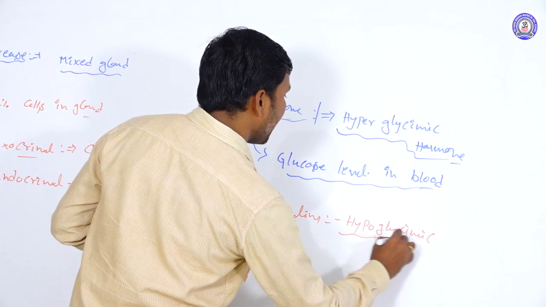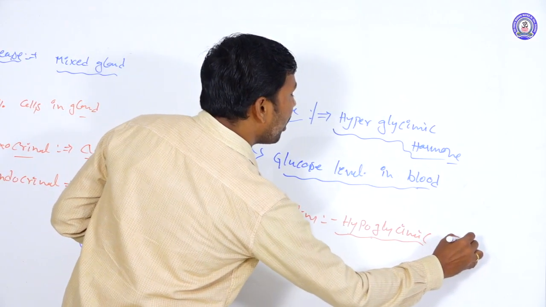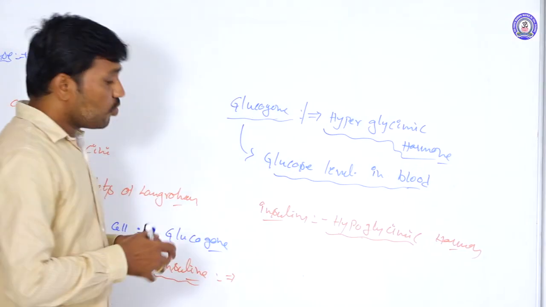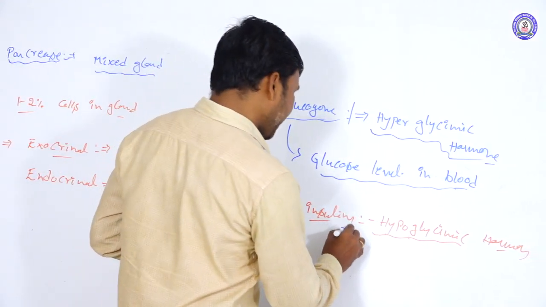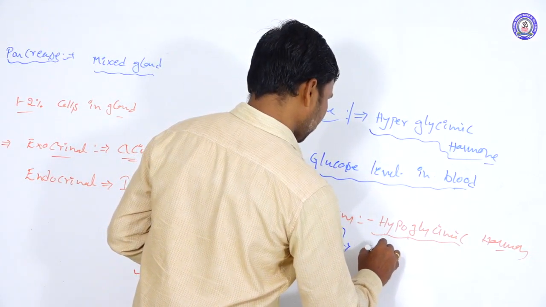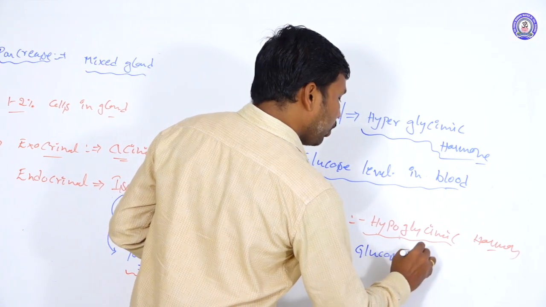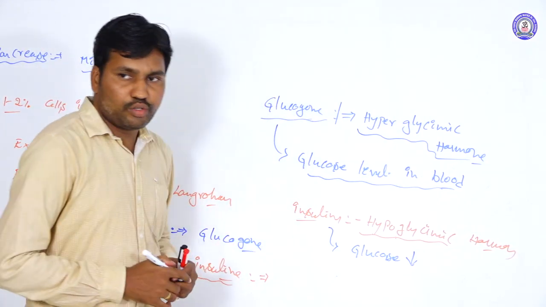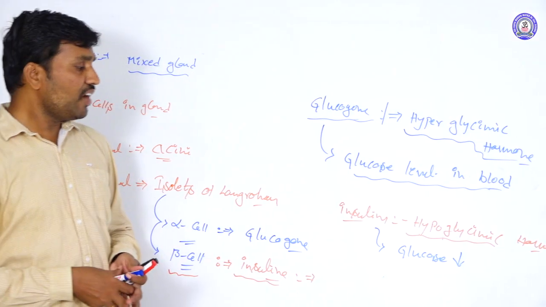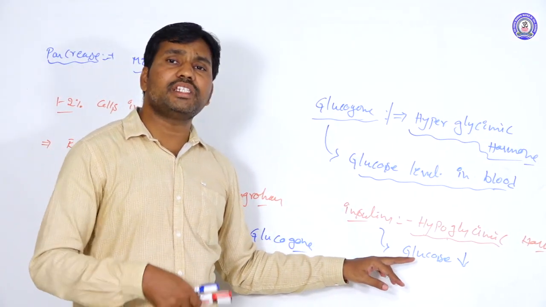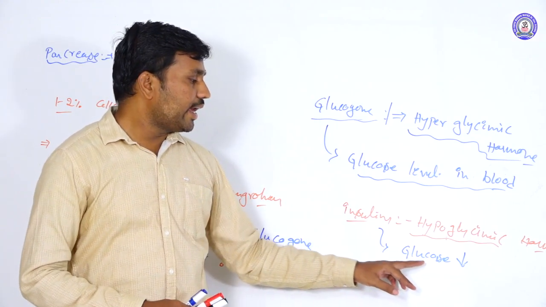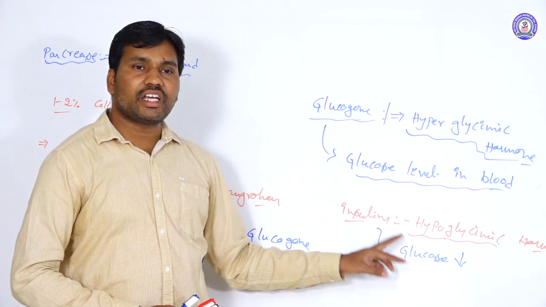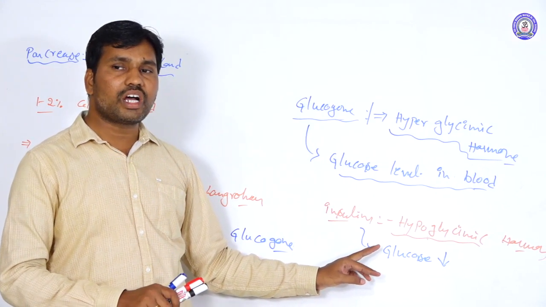Why is it named hypoglycemic? Because it reduces the glucose levels in the body. Whenever the glucose levels rise in the body, insulin leads to the glycogenesis process.